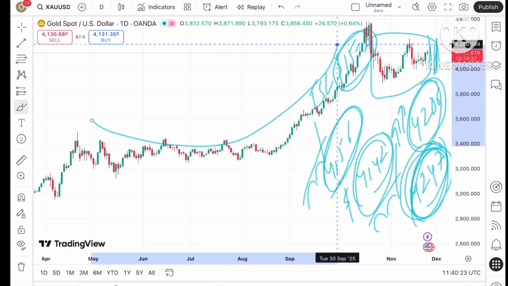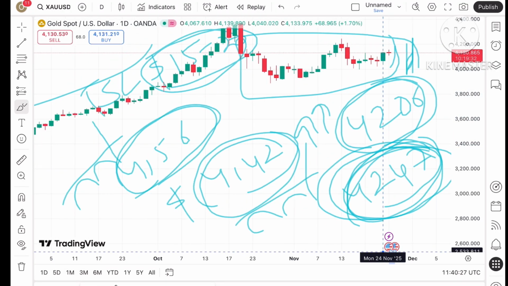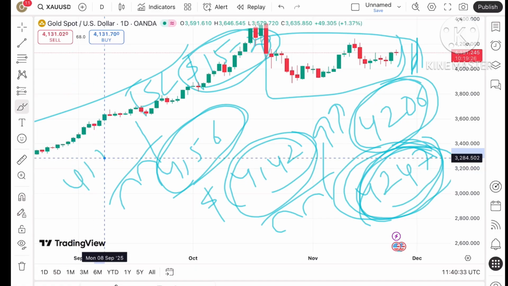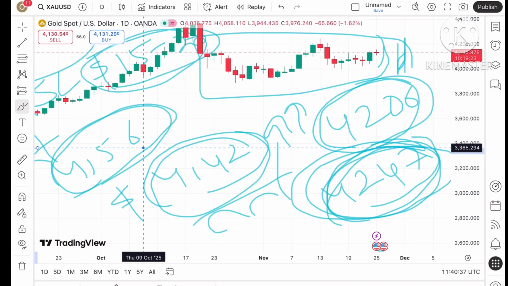movement. Okay, but suppose the price starts coming down, see, the market is uncertain and the dollar index is rising, so there can be a probability it can come down also. And a strong level, I have told you, 41.28. If it starts going below this level, we can see there can be a further fall also.